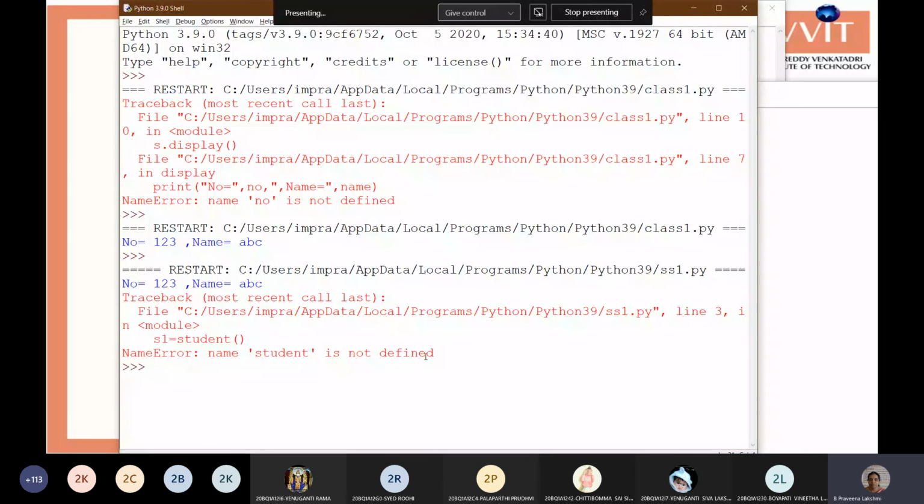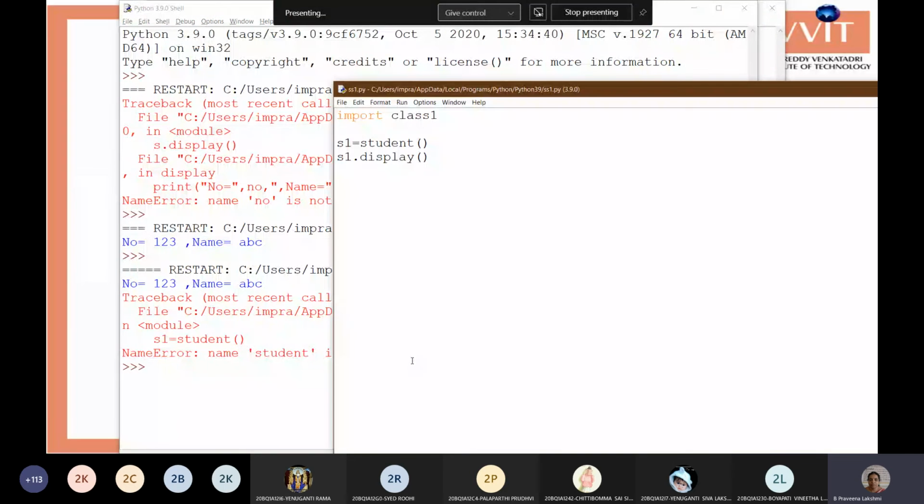Name student is not defined. Ma'am, from class1 import student, it needs to be like that. We use that specifically if you want to import one particular class, we can do it like that.